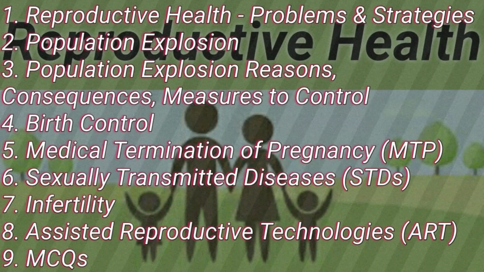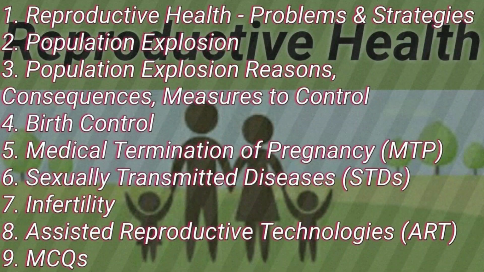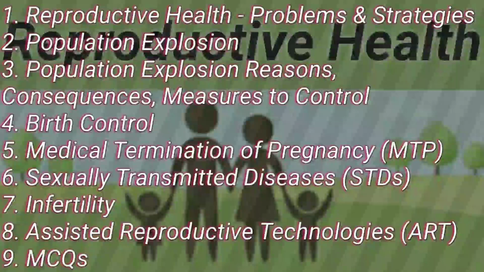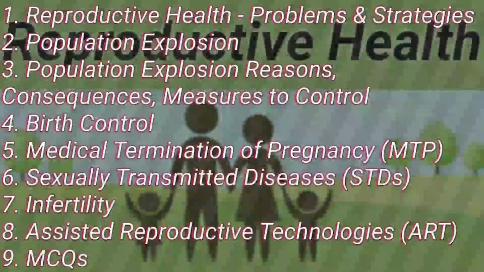In this chapter we have to deal with reproductive health, their respective problems and strategies, how we have to deal with the problems related with reproductive health, population explosion, how population is growing day by day, what the problems and consequences are, how we can control the population growth, birth control, medical termination of pregnancy, that is MTP, sexually transmitted diseases, how diseases related with sex organs get transmitted, and infertility.